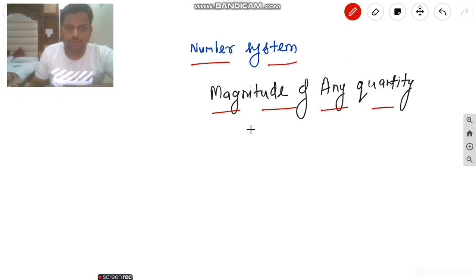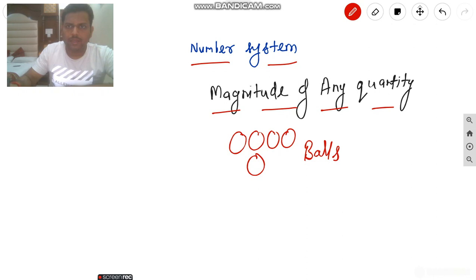For example, if you want to count anything, how will you represent it? Suppose you have some apples or some balls. Then you will say these are 5 balls. So what you are telling is one particular number system. You are telling in one particular number system, this is 5 balls. Then 5 is in the decimal number system.